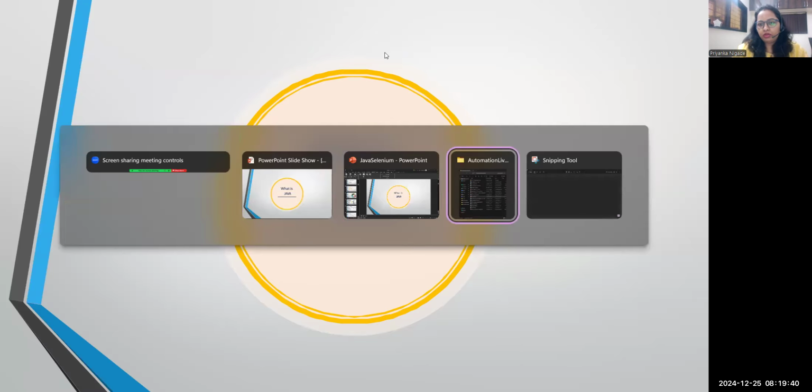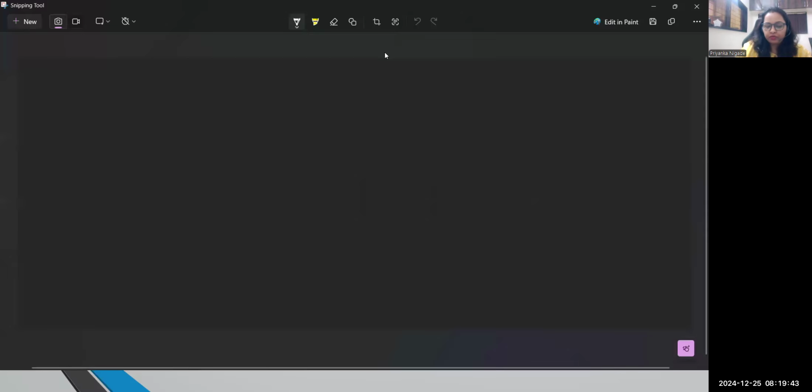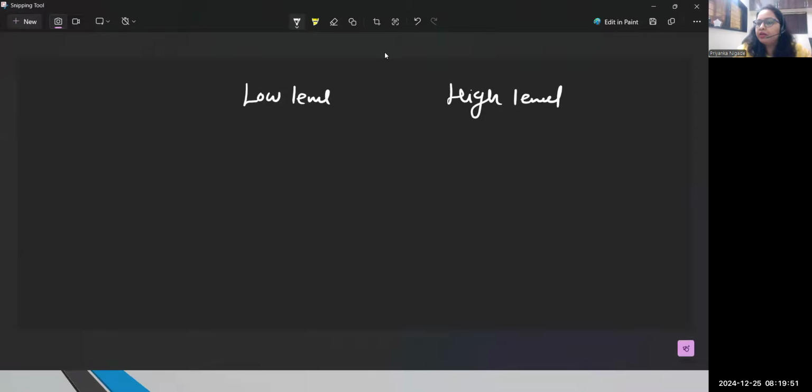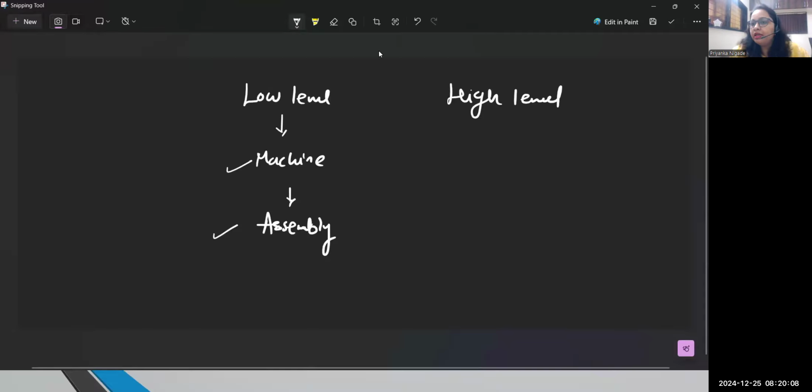So yesterday we discussed that there are two different types of languages available. One is low level programming language. Another one is high level programming language. Correct? What is the difference? In low level, usually you will be getting machine language, plus assembly language. The point is, machine language and even assembly language are quite difficult for any human being to read or understand. It is all about binary 0101 combinations. Assembly language you will get in the form of some kind of commands.